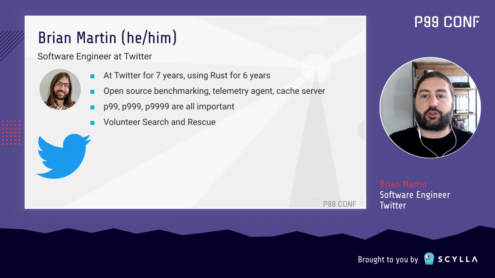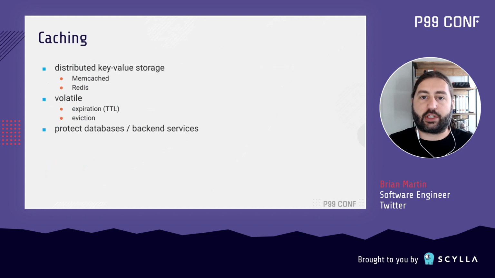This talk focuses on distributed caching services. Memcached and Redis are popular choices in this space, and essentially it's a hash map over the network. I'm going to be focusing on simple key value storage, which is treated as volatile, meaning that items are subject to both expiration when the TTL is exceeded, as well as eviction under memory pressure. One of the main uses for this type of service is to protect databases and backend services by storing frequently accessed items and reducing the number of requests that a database must serve.